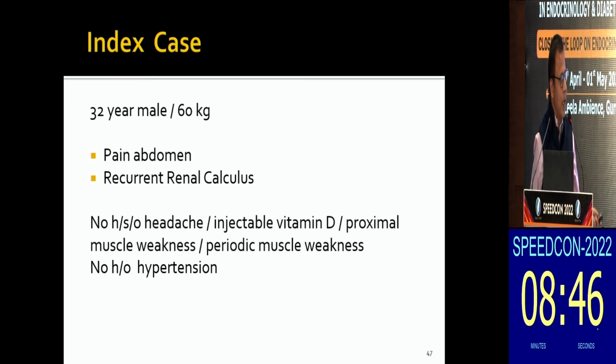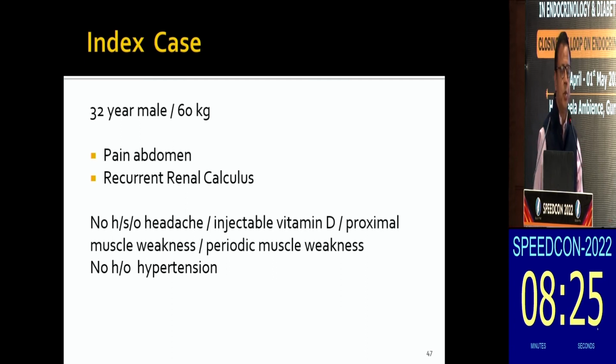So this was our index case, a 32-year-old male. He was around 60 kg, with pain abdomen, and was having recurrent renal calculus. So that was the patient who was referred to us. He didn't have any history of injectable vitamin D, which is one of the commonly used drugs.